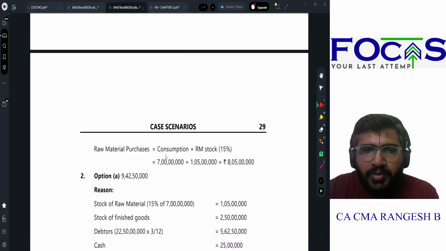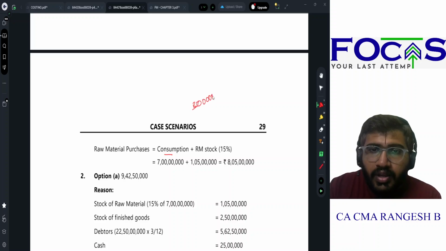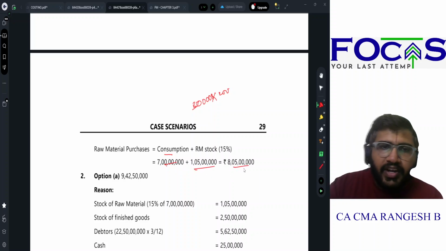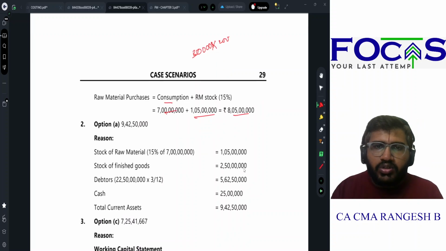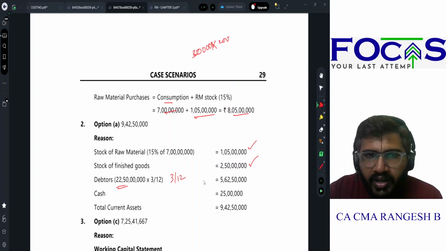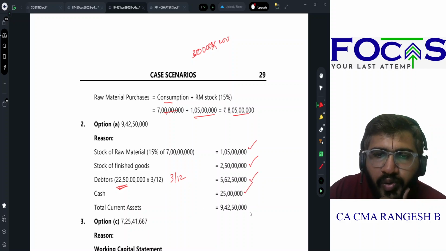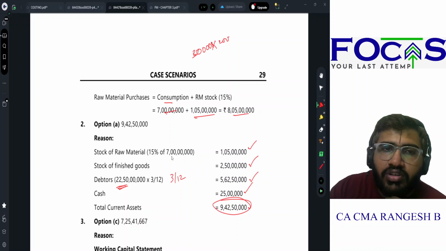So raw material purchase will be how much? Consumption, which is 3 lakh 50,000 into 200 rupees, which will be 7 crores plus 1 crore 5 lakhs gives you 8 crore 5 lakhs. In the 1 crore 5 lakhs, 15% of 7 crores. Stock of finished goods is 2 crore 50 lakhs. Debtors, how much? They pay after 3 months. Sales is 22 crore 50 lakhs, cost of goods sold is 22 crore 50 lakhs. So 5 crore 62 lakh 50,000. Cash is 25 lakhs, which they have given you in the question. So total current assets will be 9 crore 42 lakh 50,000.